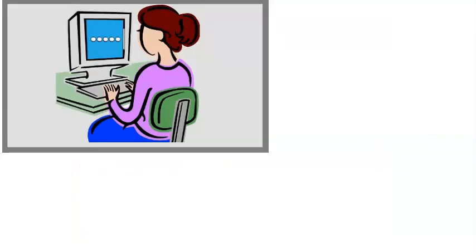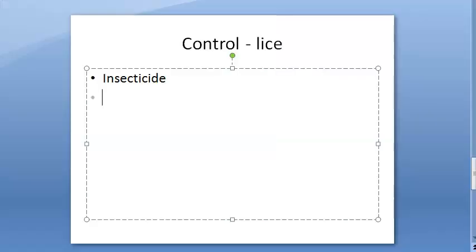Okay, guys, now please listen. We are looking at the control of lice now. Now let's move on. So a lot of insecticides are there, guys, like malathion, right? Okay, then let us go to head. What else? What are the other types? Body lice, head lice. They are saying present recommendation is malathion. Okay, then we'll go with the present recommendation. Malathion for head lice, head and crab lice. Okay, the lotion should be left on for 12 to 24 hours. And then the hair has to be washed. So this will kill lice and the nits. Oh, it will kill the adult and the nits.